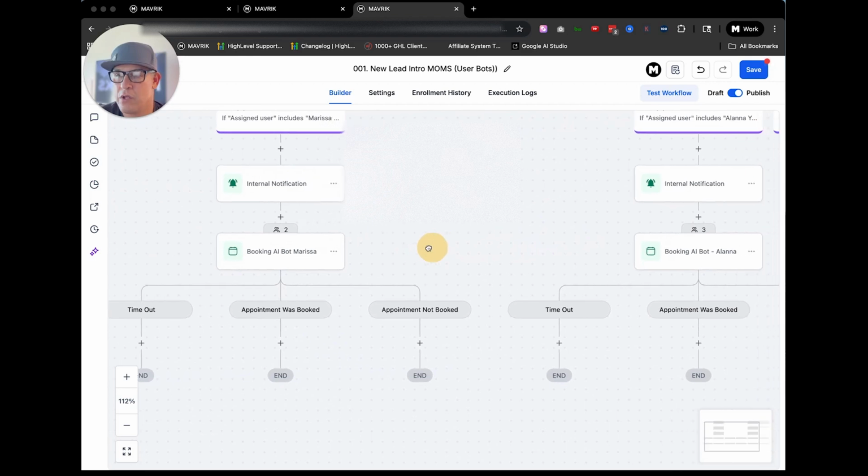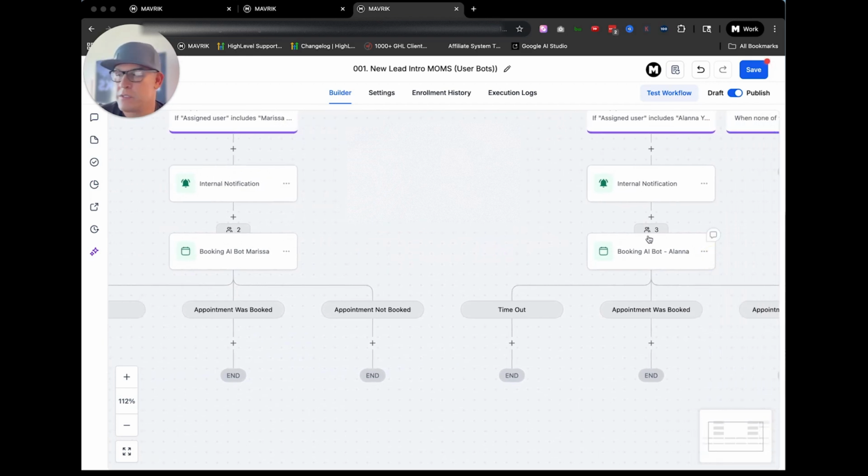And there are, at this current time, people going through the workflow and getting booked. But there were a few times, and that is the reason why I'm creating this, because it's not just them but other clients as well, and even on our own. Basically, the bot, again, ghosted.